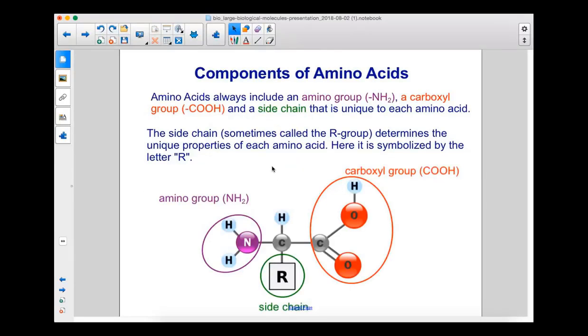Amino acids always include an amino group, a carboxyl group, and a side chain that is unique to each amino acid. The side chain, sometimes called the R group, determines the unique properties of each amino acid. Here it is symbolized by the letter R.